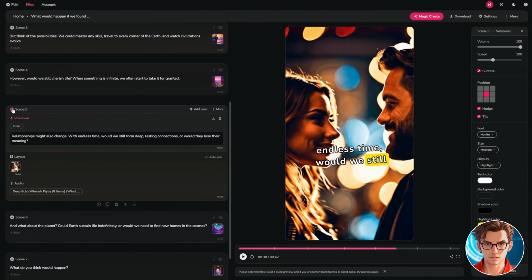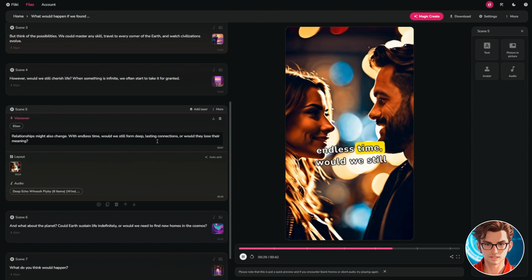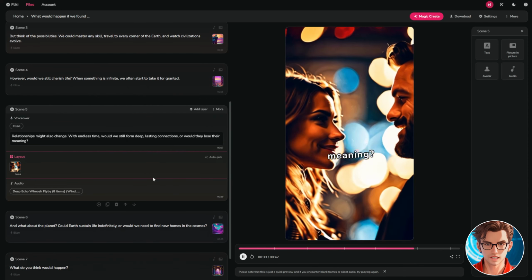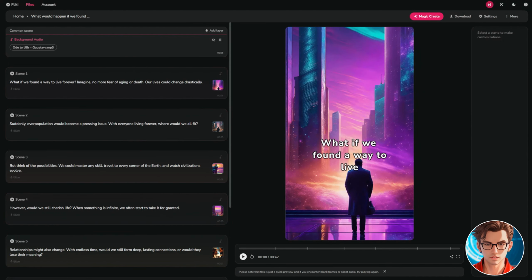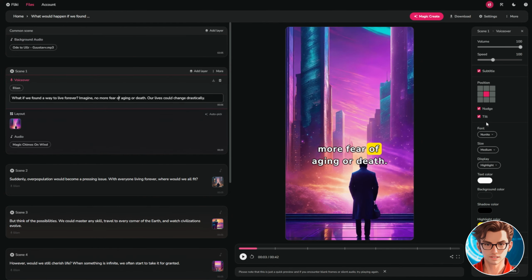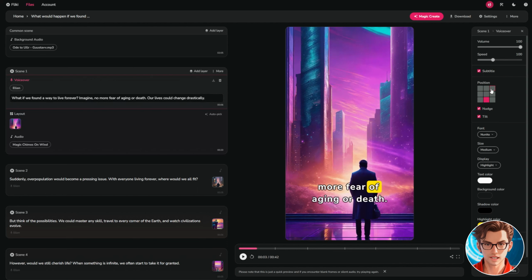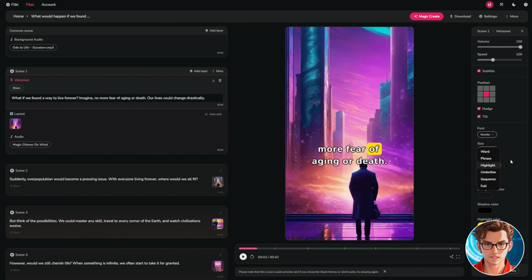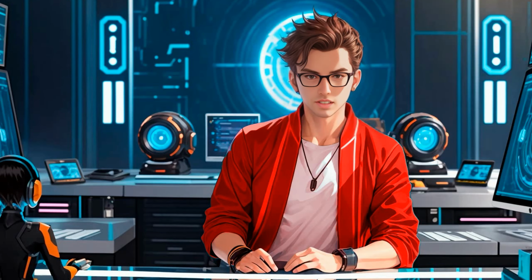A tip here is to generate an animation for each image. It significantly improves the video's quality. To change the subtitles placement or style, select the scene, then the voiceover. You can change the position to anywhere you want and also adjust the volume, font, size, display animation, colors, and speed. Now I will show you how to add an AI avatar.